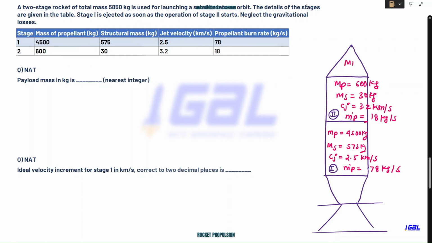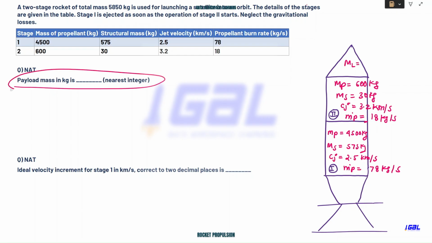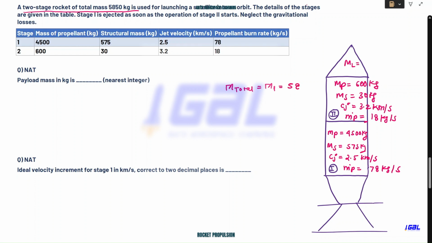Now we also have ml, but they have not provided it. It should be present in this. Well, you will come to know. The first question itself is, they are saying calculate the payload mass. Now if you see, they have given a two-stage rocket has a total mass. So what is total mass? You write m1, this is total mass. They have already provided 5850 kg.